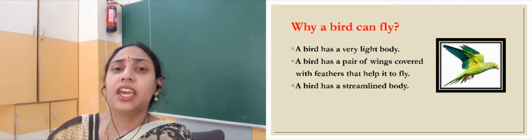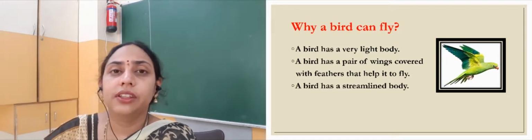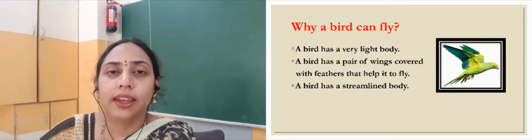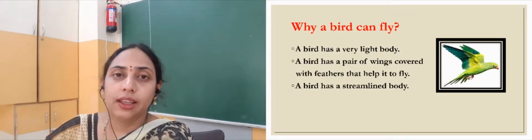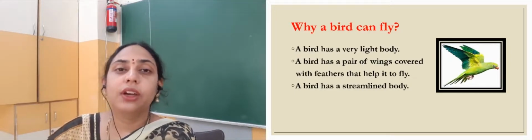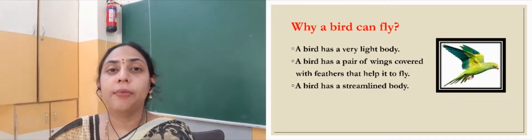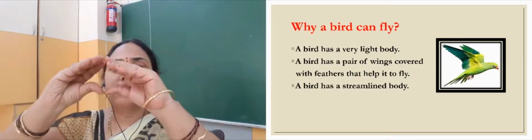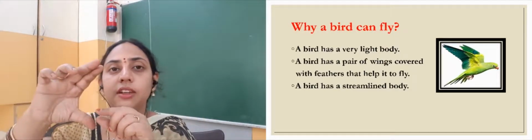Then they have wings. Their wings are covered with feathers. These feathers help the bird to fly, right? Then the birds have a streamlined body, and because of this streamlined body, they can easily cut through the air. Now what do you mean by streamlined body? The body that is tapered at both the ends. If you give the shape like this, okay, this is something called streamlined. That means at both the ends it is tapered, joined, and in the center it is bulged.